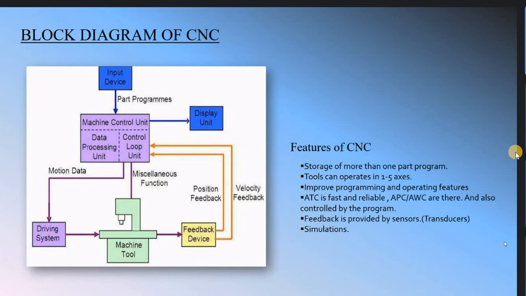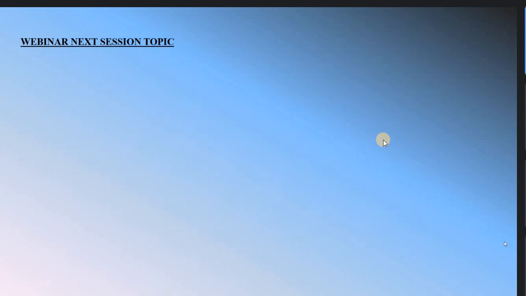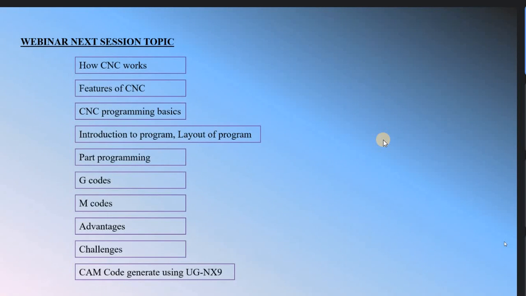Okay, so this is the last slide. In the next webinar, the next session topics are how CNC works and features of CNC. What I have discussed is features of CNC, and in the next session we will cover CNC programming basics, introduction to programs and layout of a program, part programming, G code, M code, and advantages and challenges.